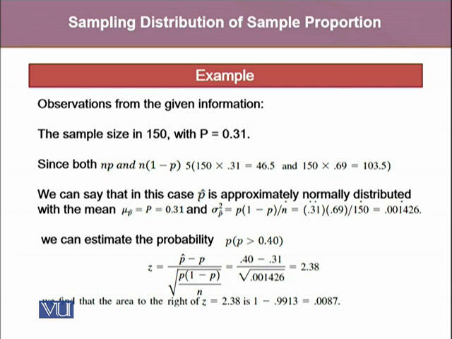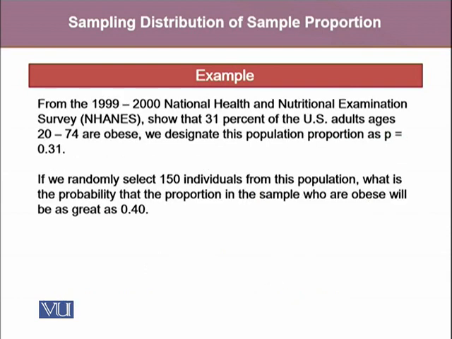Since we know that p cap is approximately normally distributed, we can simply translate the distribution of p cap into the standard normal. That is, z equals p cap minus p over the square root of p times (1 minus p) over n. The output is 2.38. And hence, the area to the right of z equals 2.38 is 1 minus 0.9913, which equals 0.0087, which is the required probability that the proportion in the sample who are obese will be as great as 0.40.